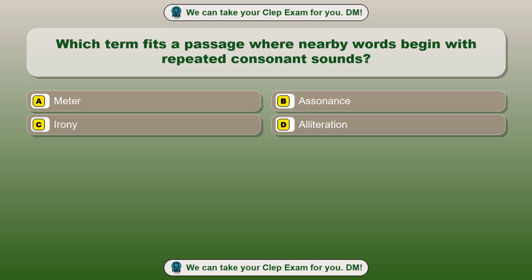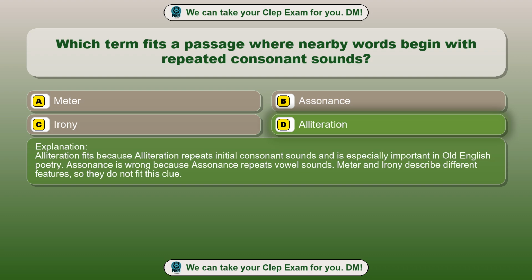Question 30. Which term fits a passage where nearby words begin with repeated consonant sounds? Option A. Meter. Option B. Assonance. Option C. Irony. Option D. Alliteration. The correct answer is option D. Alliteration. Alliteration fits because alliteration repeats initial consonant sounds and is especially important in Old English poetry.